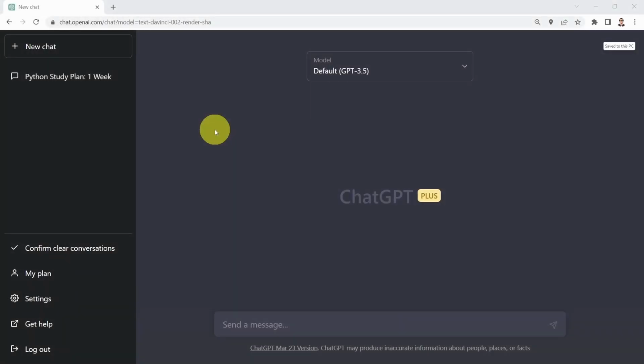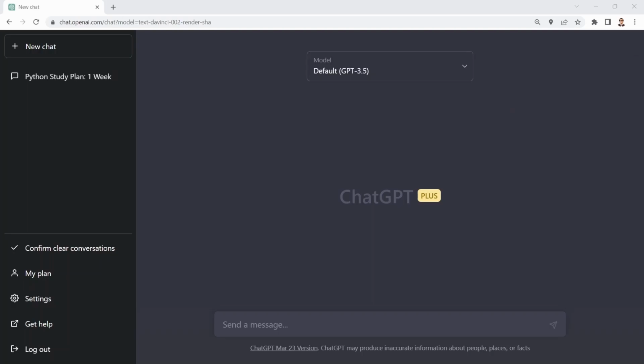ChatGPT and GPT-4 can help you define a study plan and find the best resources to master any programming language. This could be Java, Python, C, C++, and many more. Hello everyone, and welcome to this lesson. In this lesson, we will learn how to develop a study plan and find the best resources using ChatGPT.